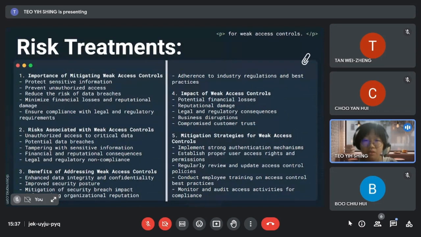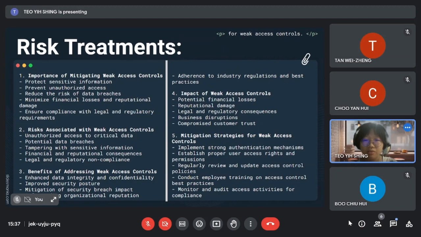Additionally, conducting employee training on access control best practices and monitoring access activities contribute to a robust security framework. By addressing weak access controls, organizations can minimize financial loss, reputational damage, and business disruption while fostering trust among customers and stakeholders.